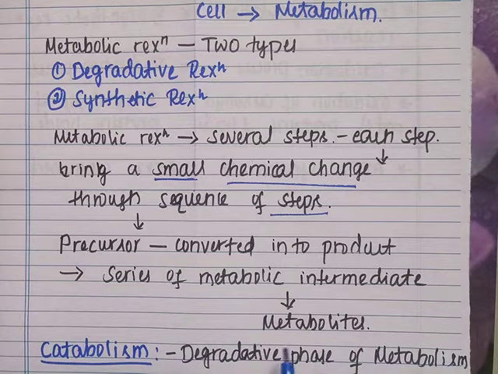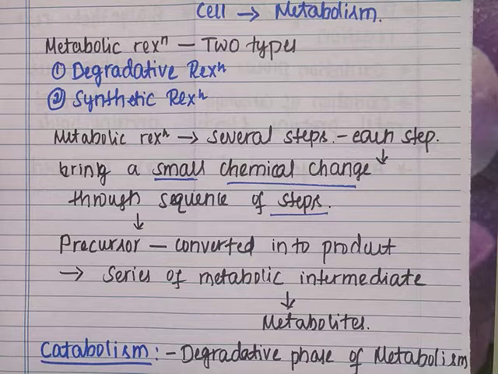Metabolites are nothing but small organic molecules. Metabolic reactions take place in a number of steps, and each step results in a small chemical change.